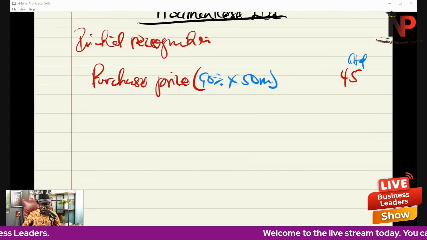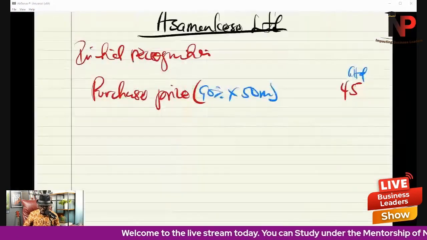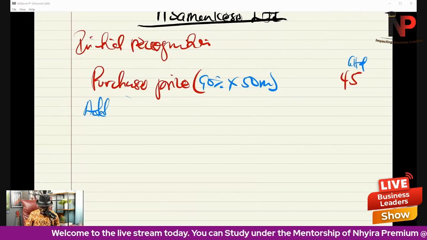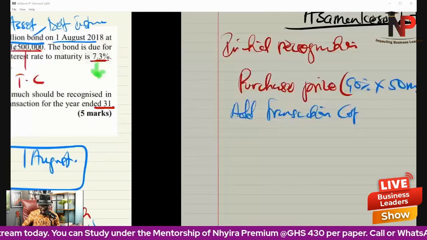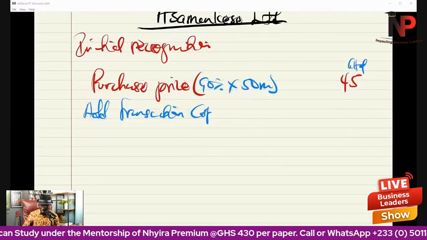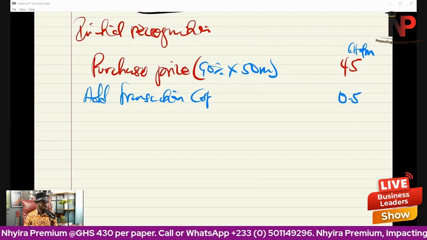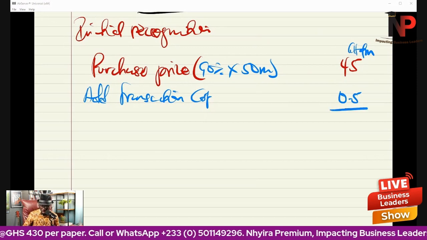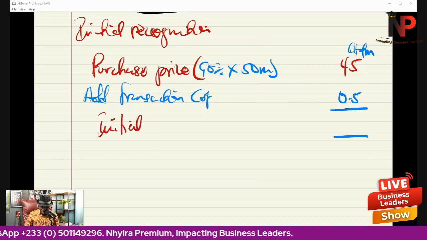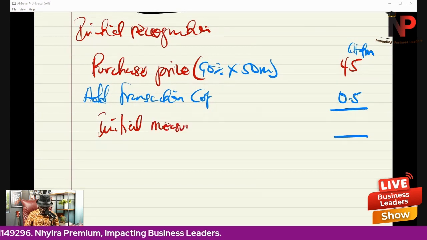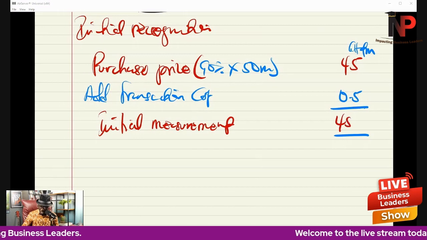So now I'm going to bring in the transaction cost. We're going to add the transaction cost, and in the question they said 500,000, which will be 0.5 since we are working in millions. So now the initial measurement of our financial asset, which is the bond that has been purchased, will be 45.5.